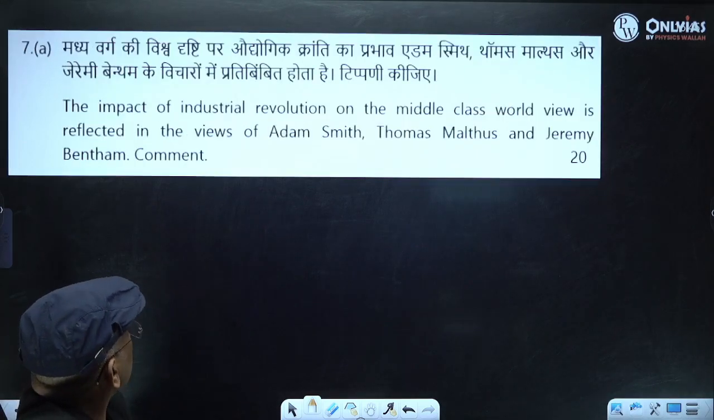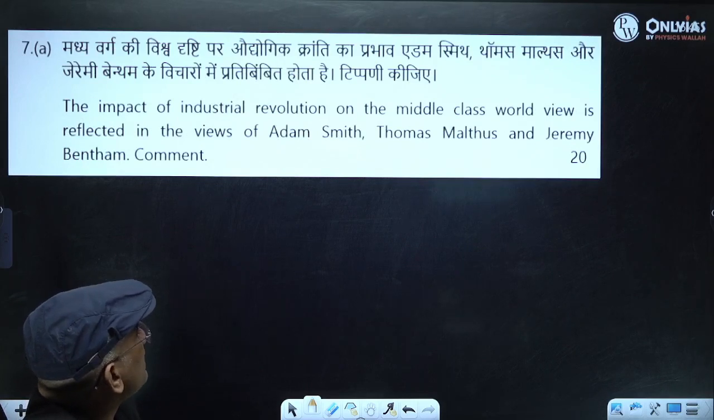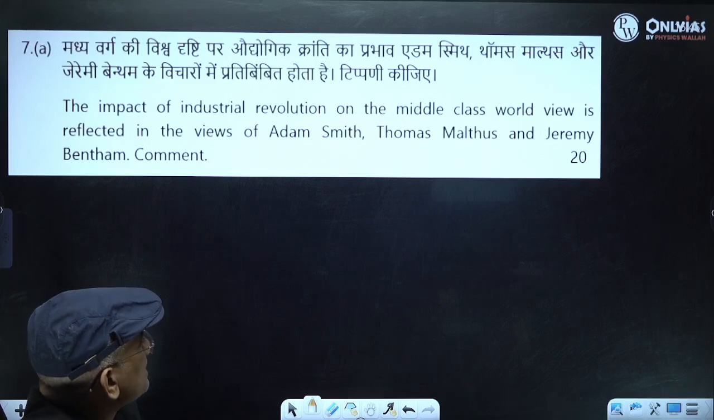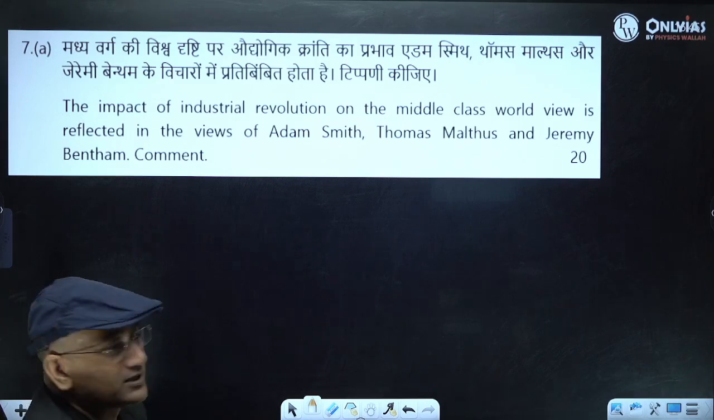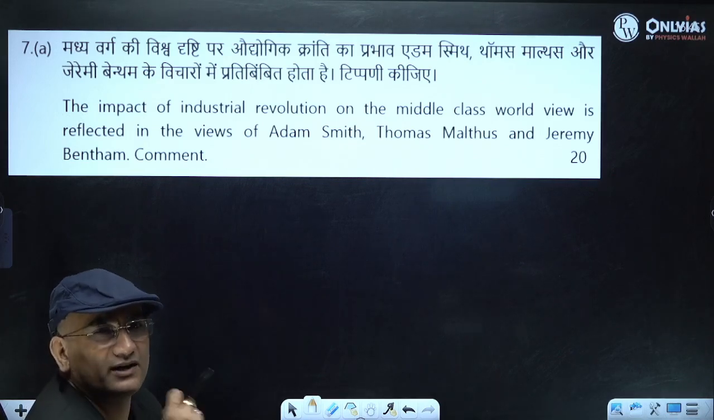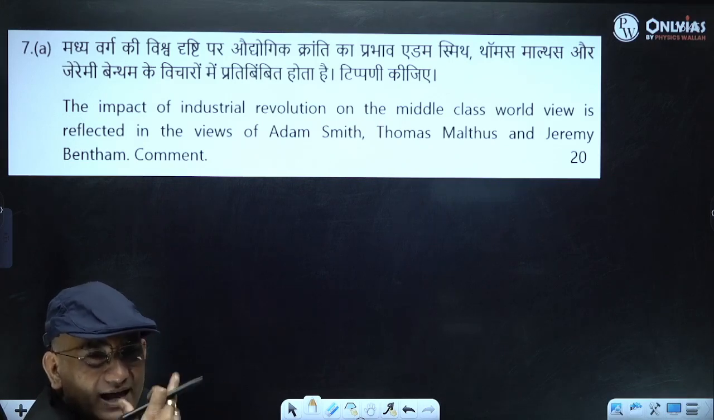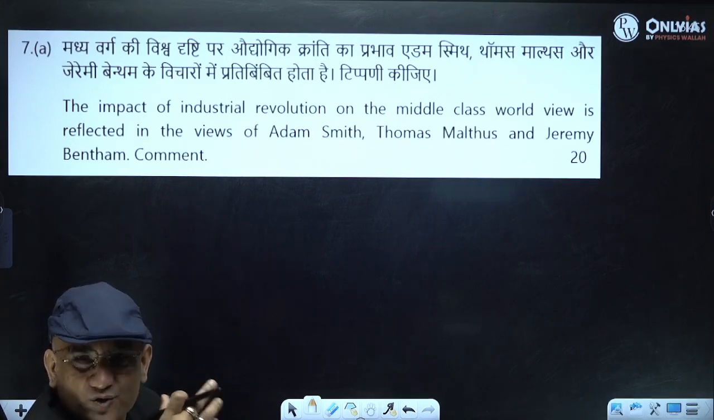Then, the impact of industrial revolution on the middle class worldview is reflected in the views of Adam Smith, Thomas Malthus, and Jeremy Bentham. See, industrial revolution had economic impact, social impact.